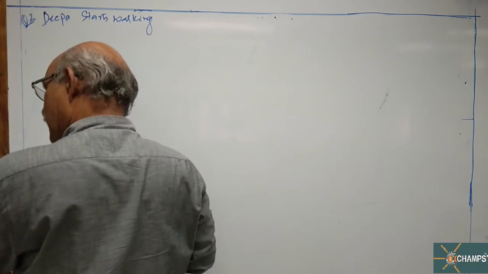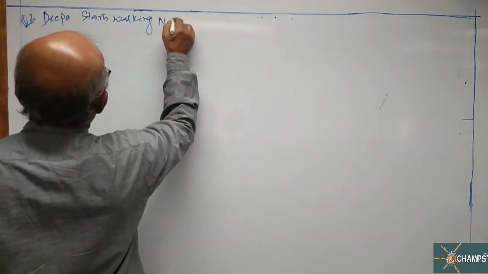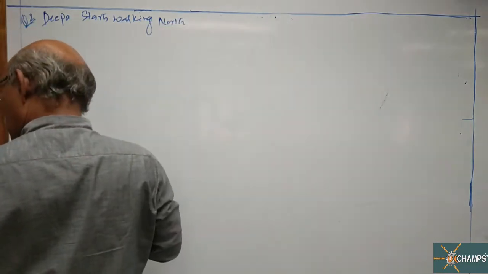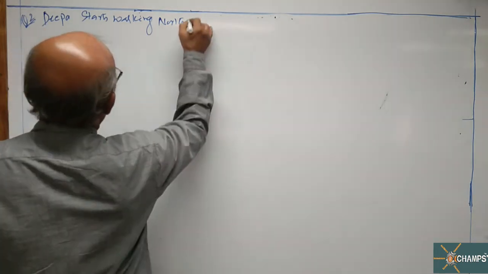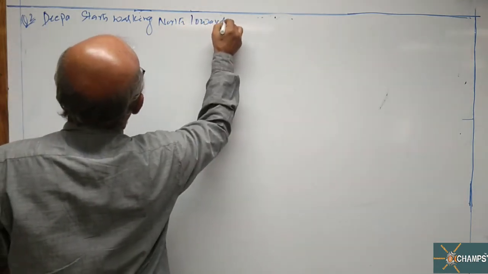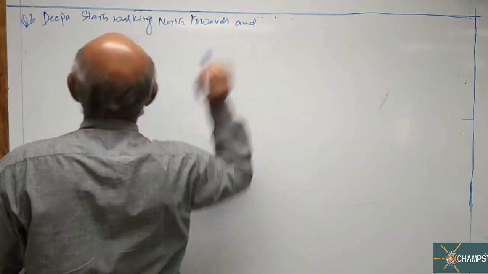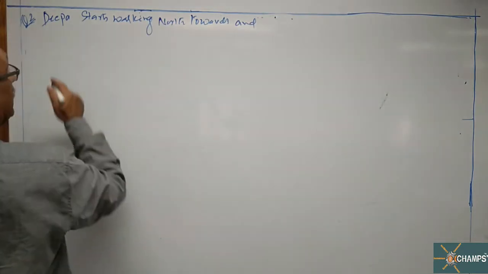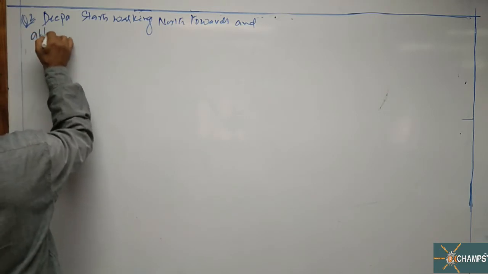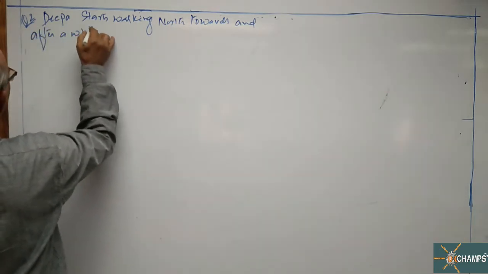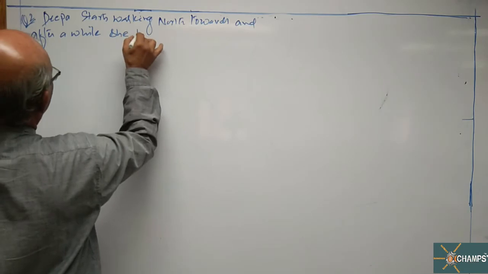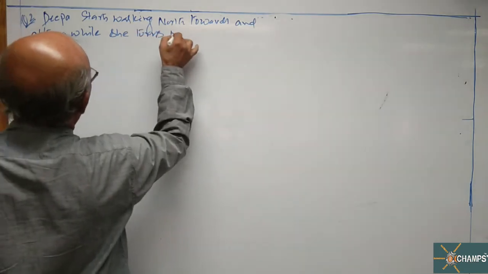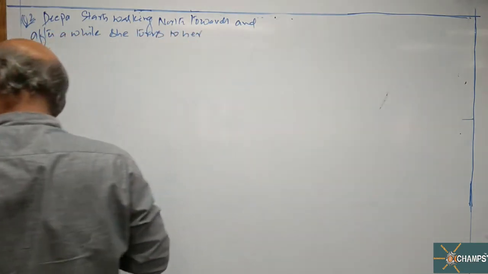Deepa starts walking north, and after a while she turns to her right.